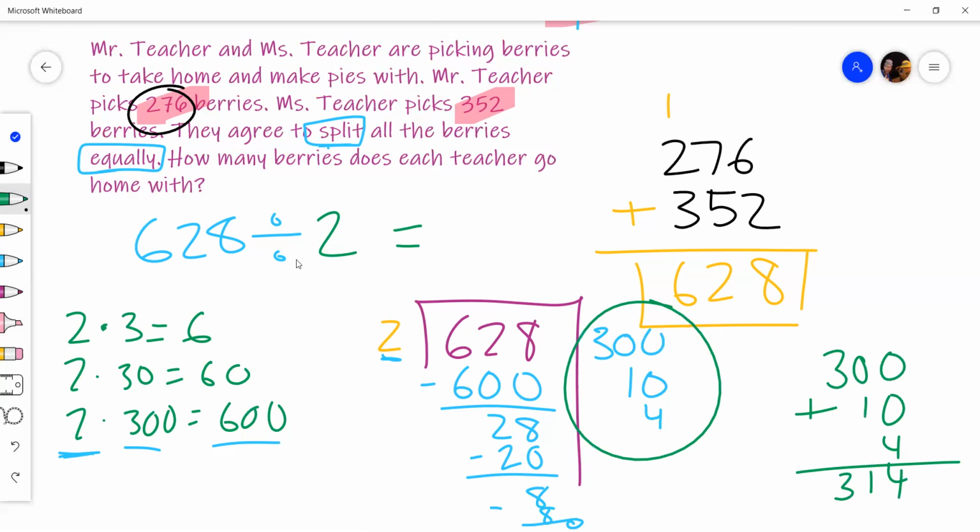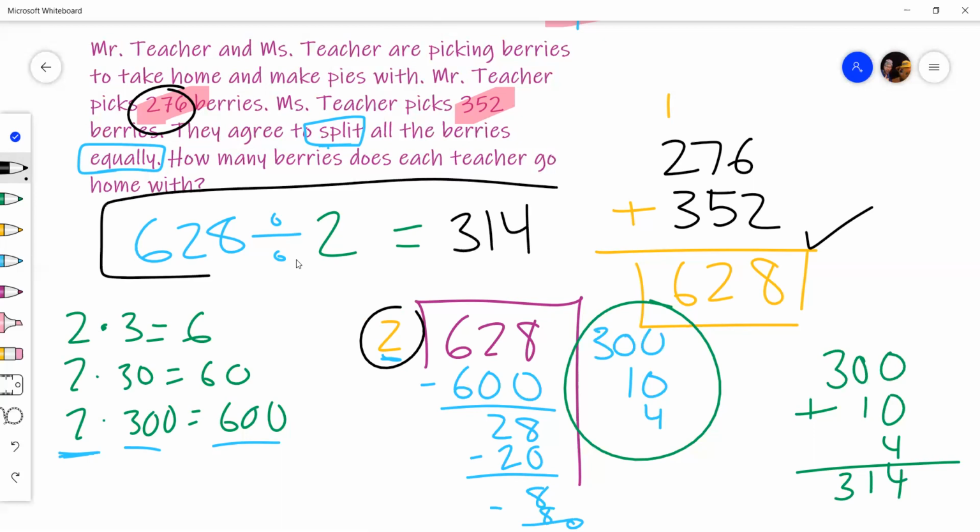So what we just figured out here, and this is that one thing I want to warn everyone about, right? You're doing all this great work on your paper, on your screen, on your assignment, and then it's like, well, what's the answer? Like all this stuff, I have things circled, I have things squared, whatever. What we did is we added the berries together, then we split them. So our final answer of how many berries each person goes home with is 628 divided by 2 is 314. Right? This is the final answer.